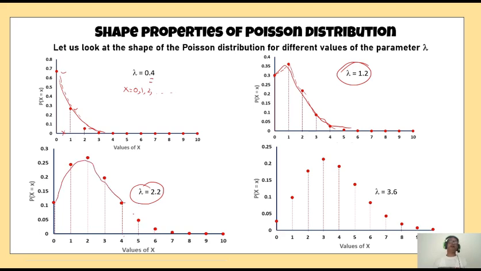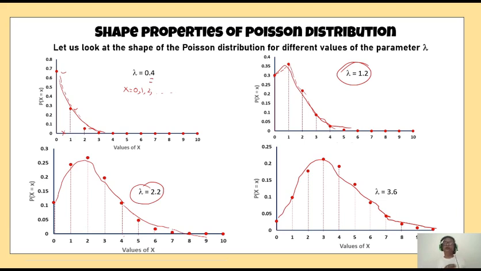but at a slower pace, and then it starts decreasing rapidly, and then after some time it becomes very close to zero. And then if you look at this further value of lambda, I have increased to 3.6, then you can see this as lambda like this. Now you see further, if you increase the value of lambda, these will have a tendency to form a normal curve. And then further, if you keep on increasing, then you will see that the probabilities are distributing